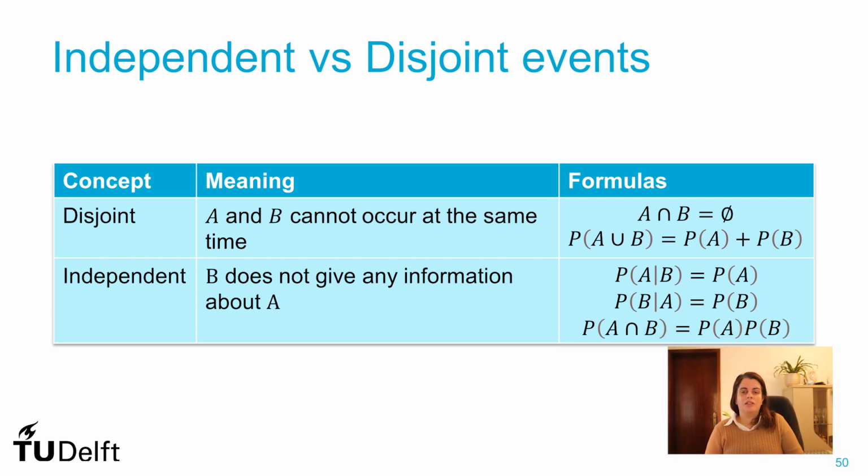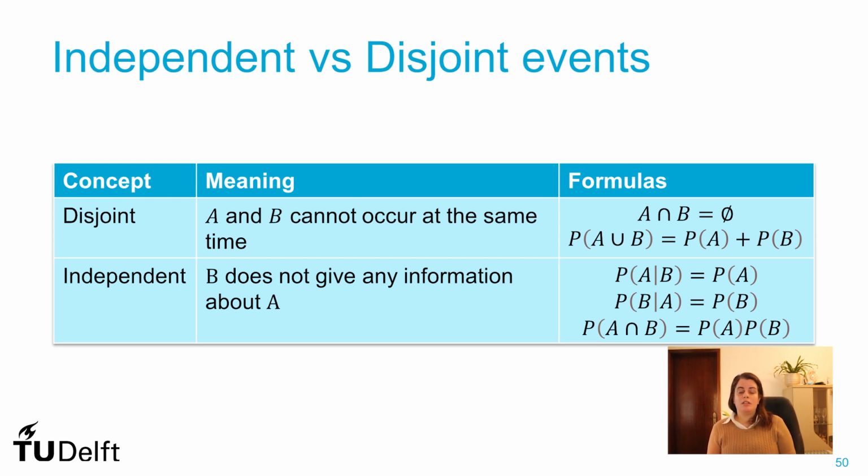So summarizing, for disjoint events, the probability of the intersection equals 0 because when we intersect the two events, we get the empty set. The probability of the union of disjoint events equals the sum of the probabilities of each event. That's one of the axioms of probability theory.